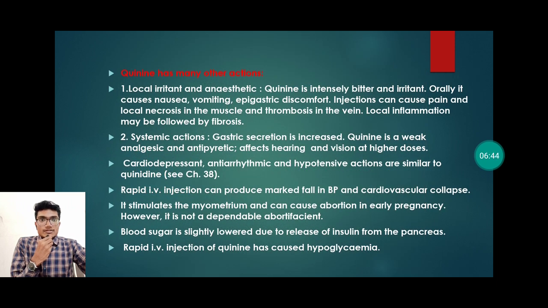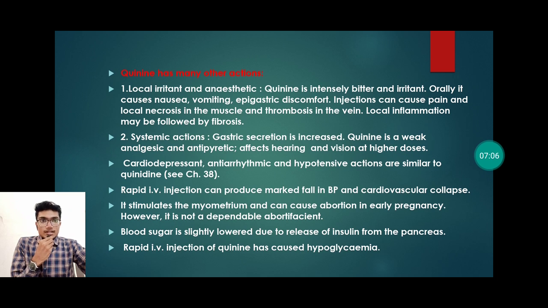Quinine has many other actions. It is a local irritant and anesthetic. It is intensely bitter and irritant. When given orally, it causes nausea, vomiting, and epigastric discomfort. When given by injection, it causes pain, local necrosis in the muscles, and thrombosis in veins. It also causes local inflammation followed by fibrosis.